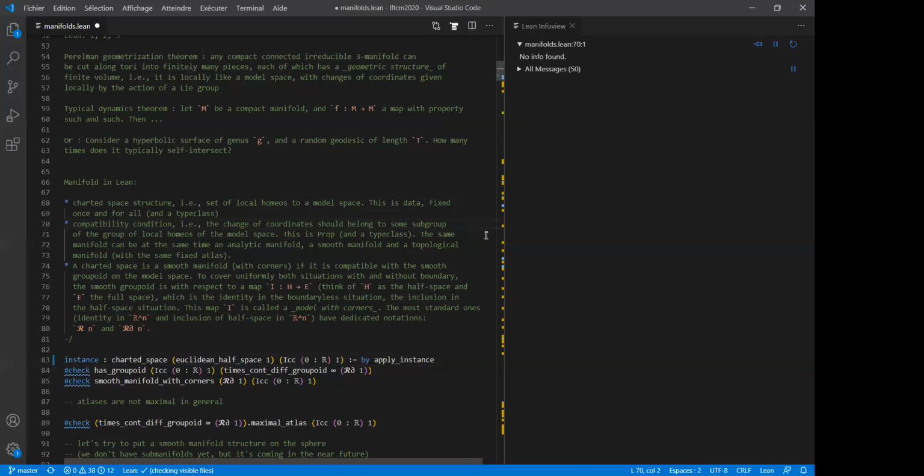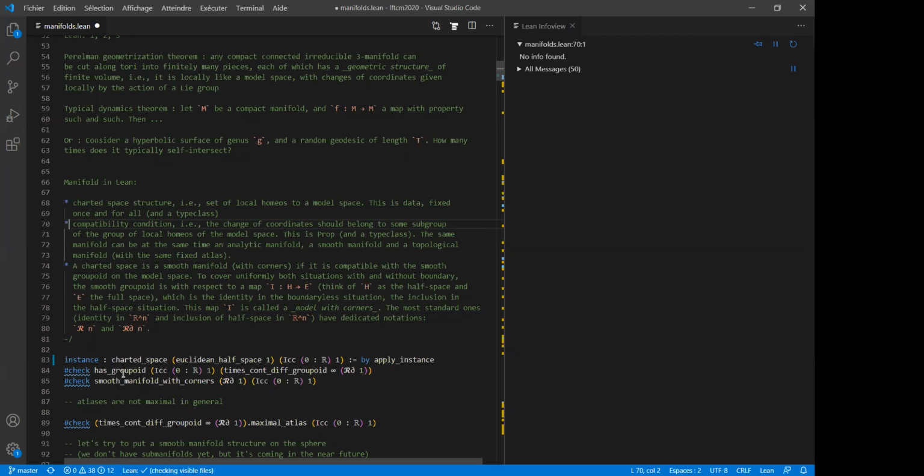And we don't register this only for smooth maps, but for any nice groupoid of local homeomorphisms on the model space. For instance, if you want to talk of a topological manifold, you can do this, and the groupoid would just be all local homeomorphisms of the model space. If you want to talk of a C1 manifold, you can do this, and you would just change the groupoid, or C infinity, or analytic. Changing the groupoid changes the smooth structure of your space, or gives more or less information on the smooth structure of your space.